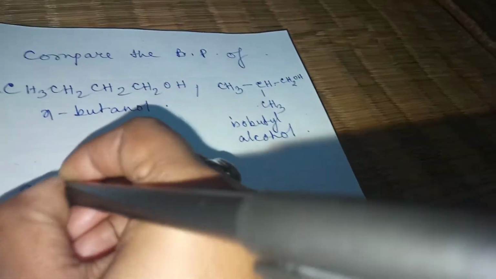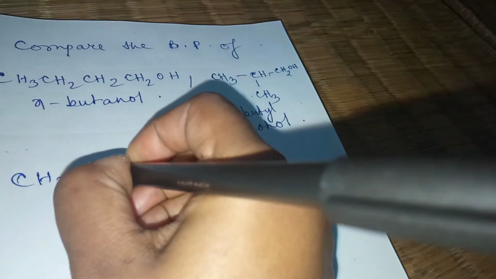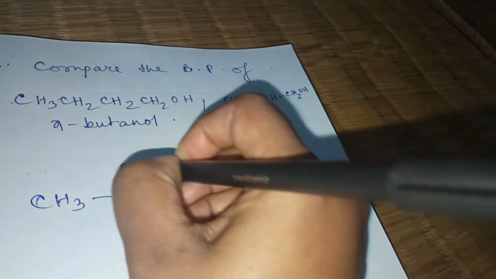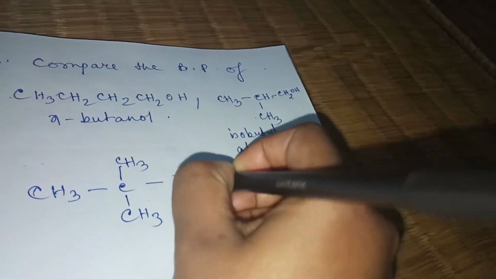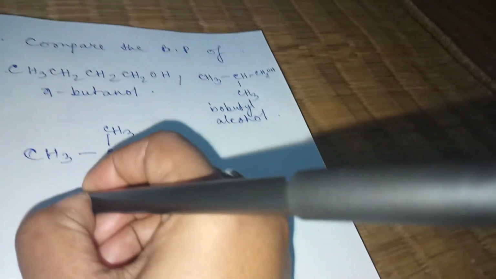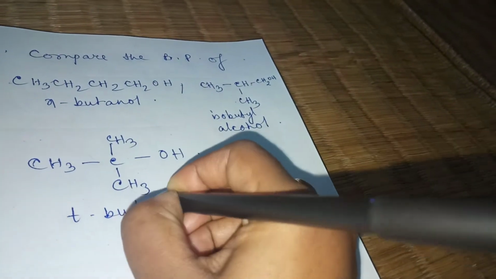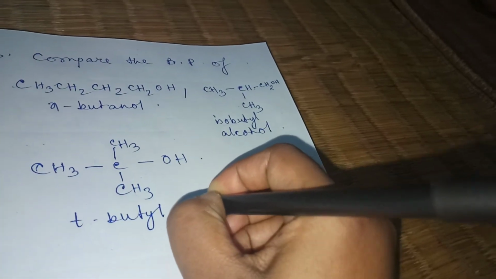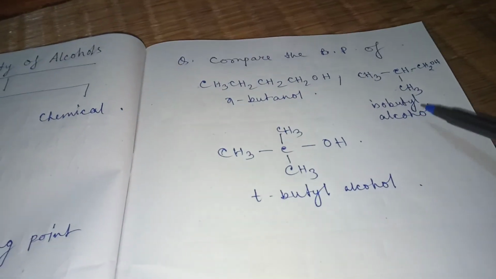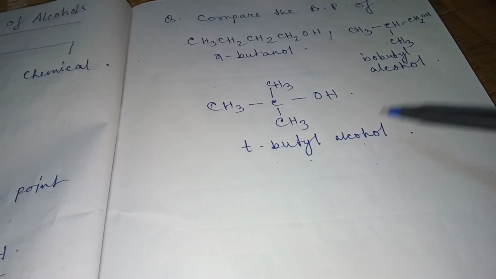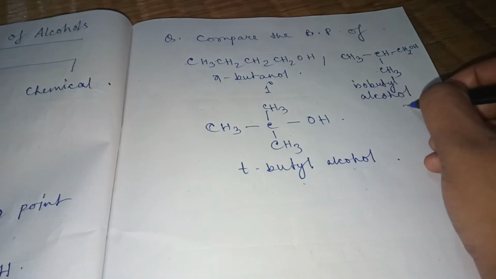Another one is (CH3)3COH. This is tertiary butyl alcohol. So three compounds we are comparing. One is N-butanol, second is isobutyl alcohol, third is tertiary butyl alcohol. So actually this is primary alcohol, this is secondary, and this is third degree alcohol.